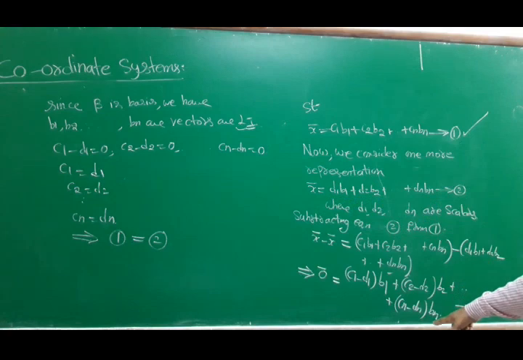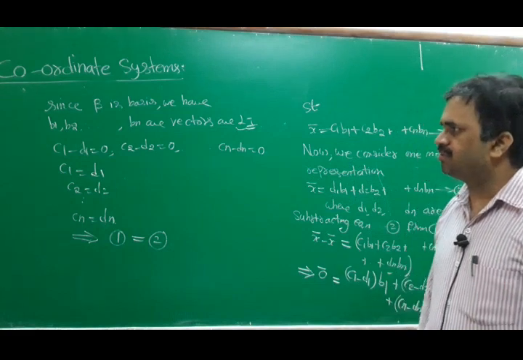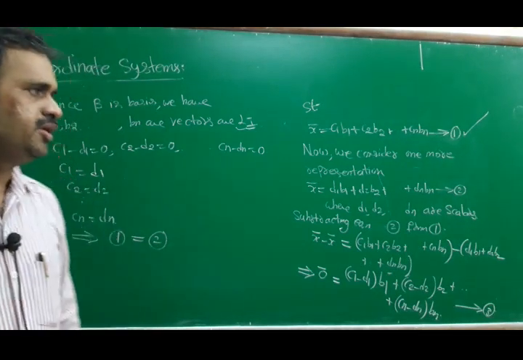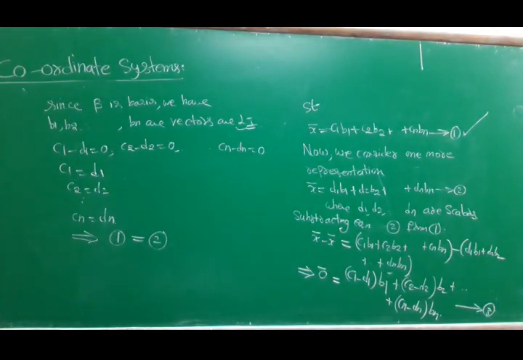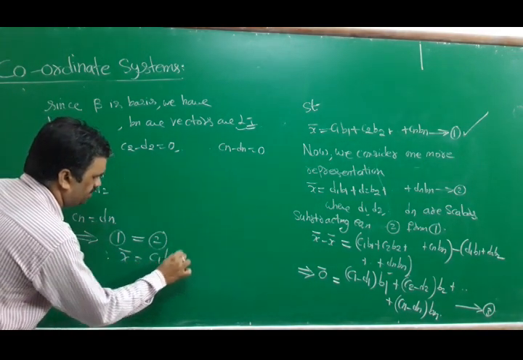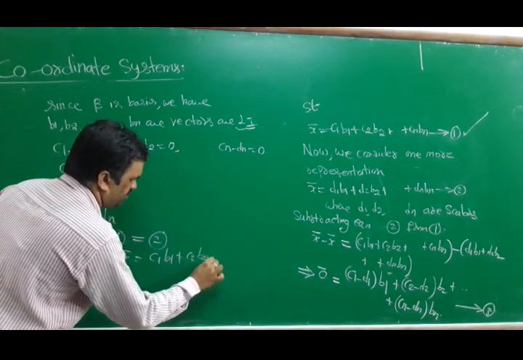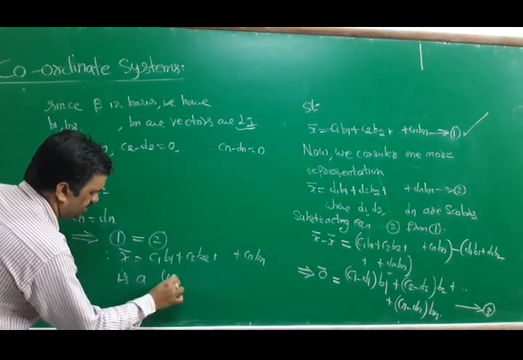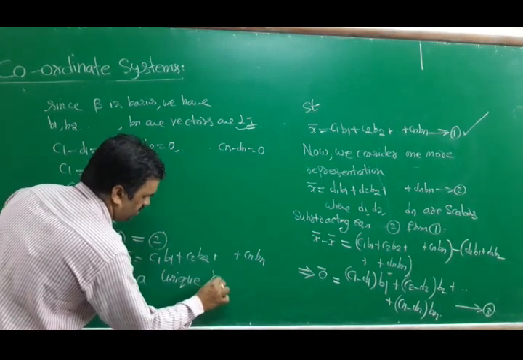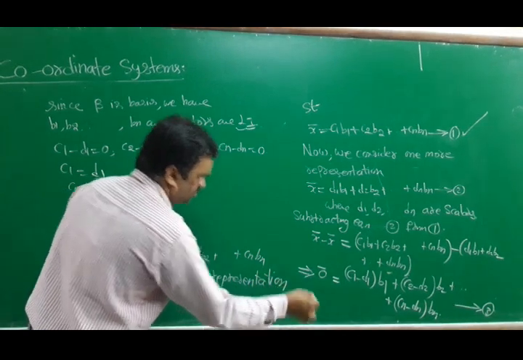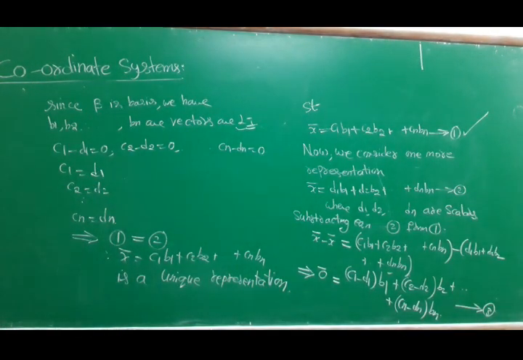Equation 1 minus equation 2 I did, and we already know that B1, B2 and so on are a basis, which means all coefficients are equal to 0. So we got that the two equations are equal. So I can say it is a unique representation. That's all. Hence proved. Therefore, x bar is equal to C1 B1 plus C2 B2 plus so on Cn Bn is a unique representation.